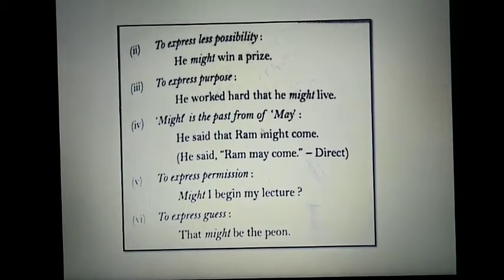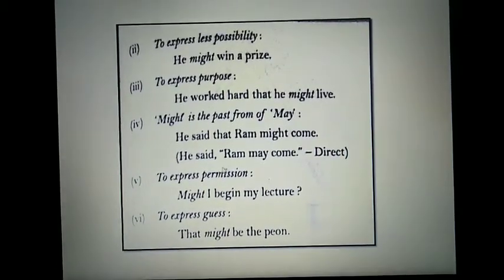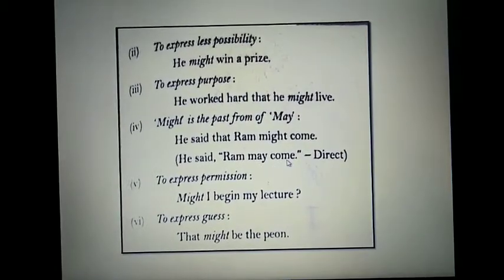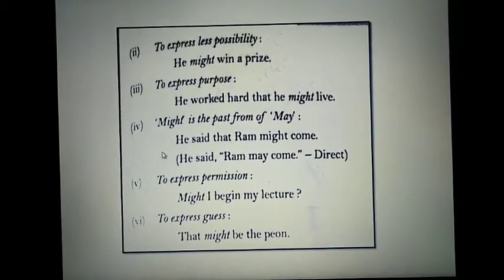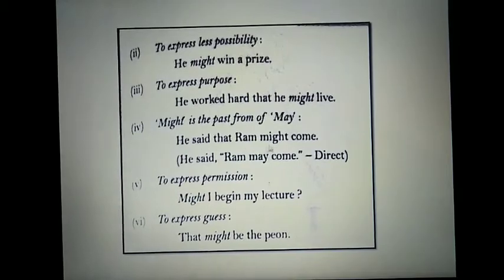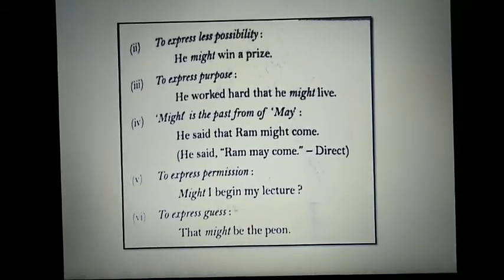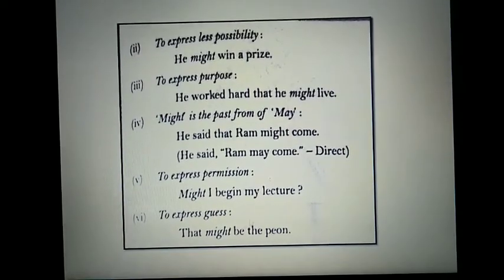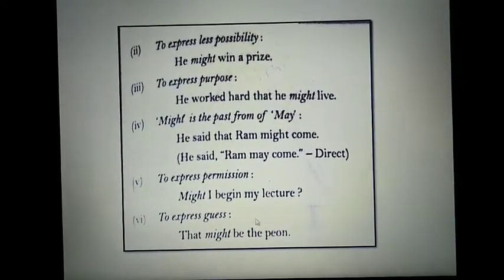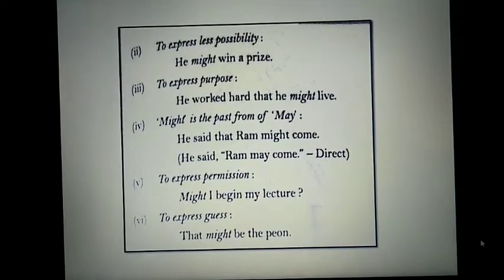Might, we know it is the past form of may. He said Ram may come. In indirect speech, the sentence will be he said that Ram might come. To express permission. Might I begin my lecture? To express guess. That might be the peon.